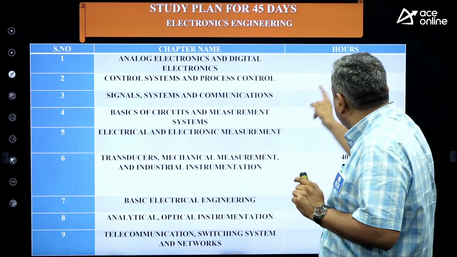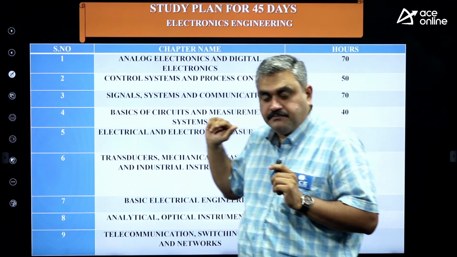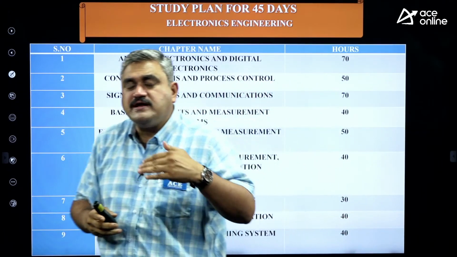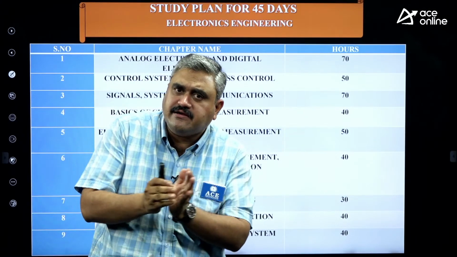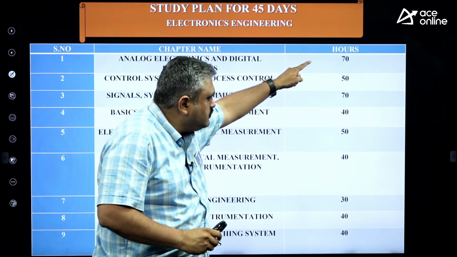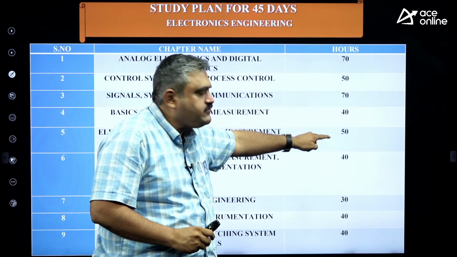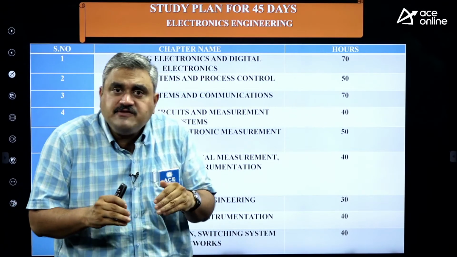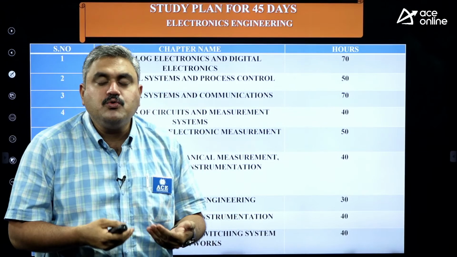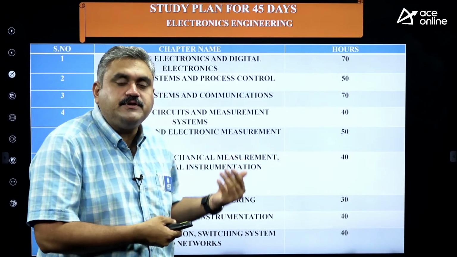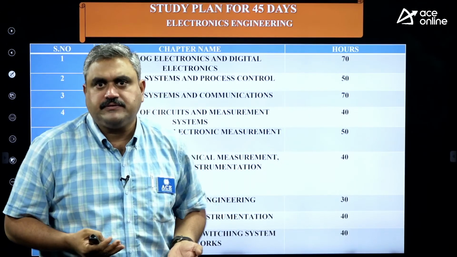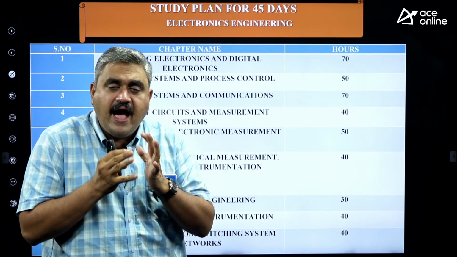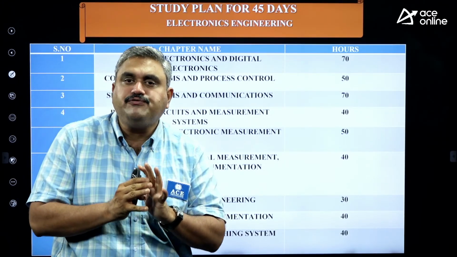I have allocated hours for each subject, you can see there. If you are able to do at least 5 hours daily, leaving aside analytical and revision, this should cover you in 3 to 4 weeks. As per your speed, if you are able to do it more quickly, or you already know some part of the subject, try to do it faster. Try to cover as much as possible in the first 3 to 4 weeks.